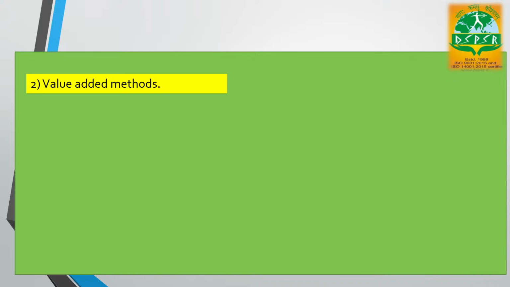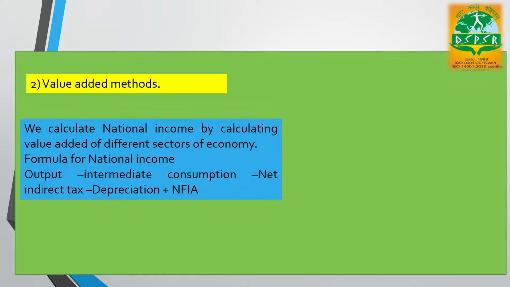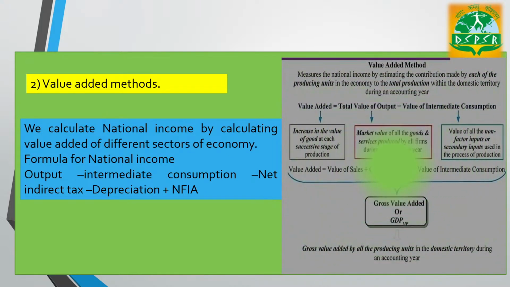For the value added of the goods to be measured, the expenditure on intermediate goods is deducted from the goods itself. In this slide you can see: output minus intermediate consumption, minus net indirect tax, minus depreciation, plus net factor income from abroad. This is the measurement of the value added method. So there are three methods, as I told: income method, value added method, which you can also see as the production method or output method.